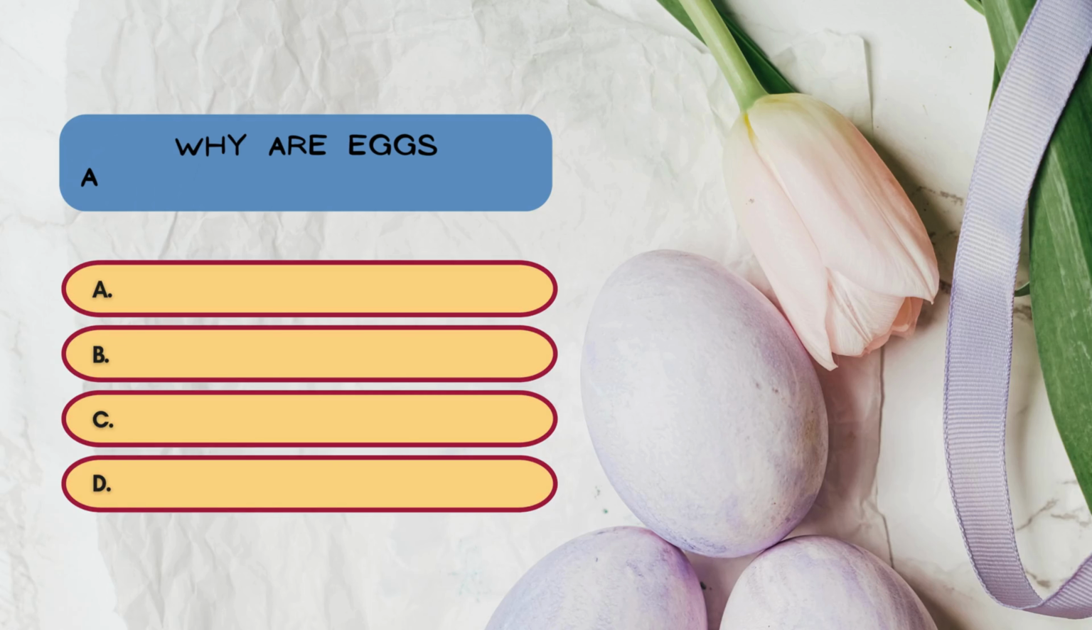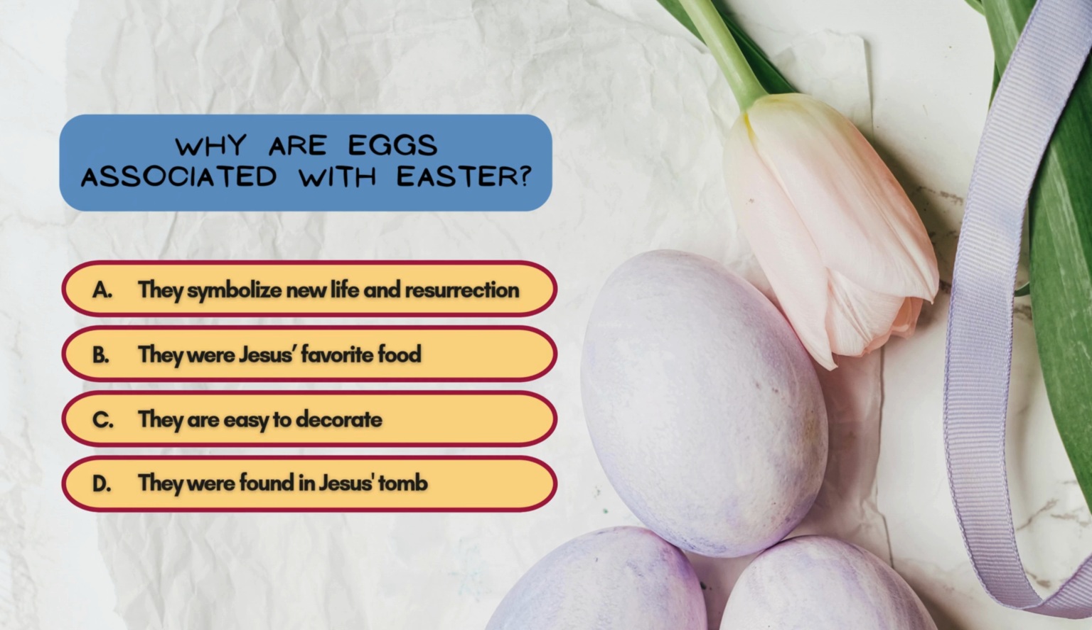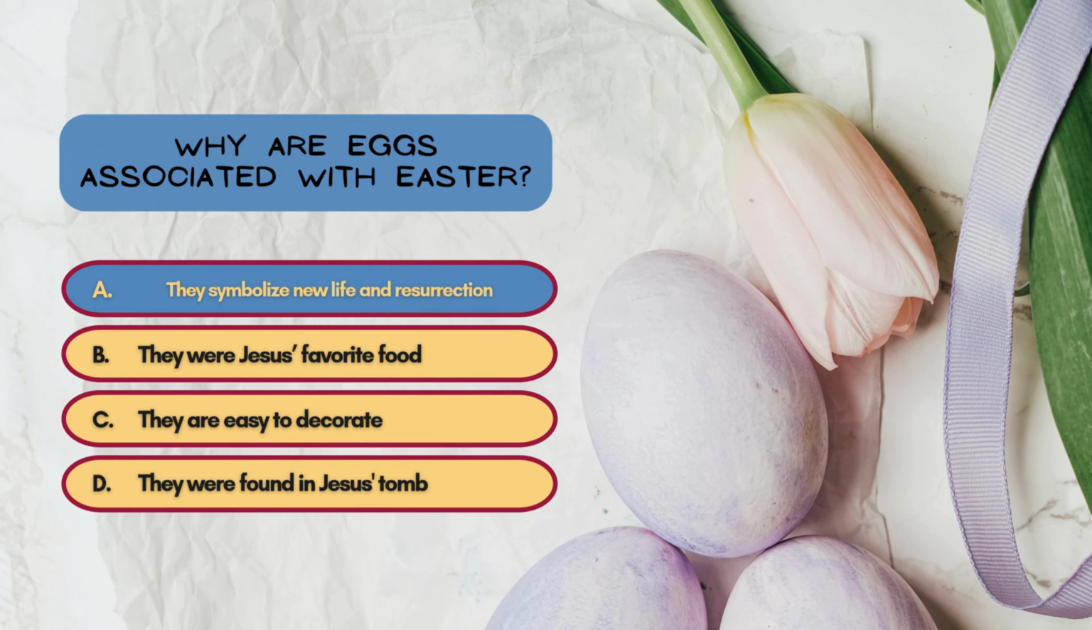Question number 10. Why are eggs associated with Easter? They symbolize new life and resurrection. They were Jesus' favorite food. They are easy to decorate, or they were found in Jesus' tomb. Eggs have long represented rebirth, making them a fitting symbol for Easter, which celebrates Jesus' resurrection.